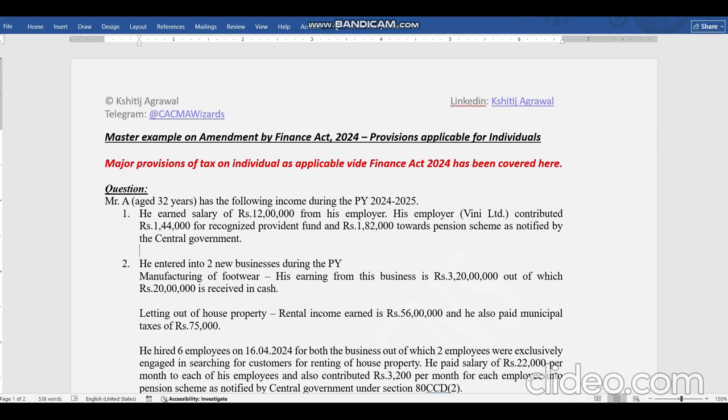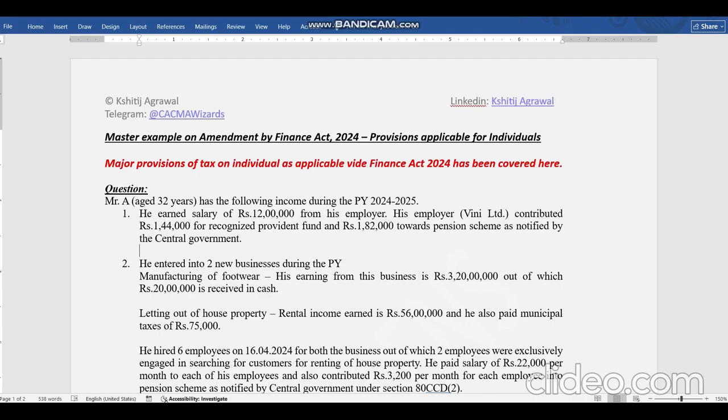Mr. A is a resident, non-senior citizen individual, and he has the following income for financial year 24-25. He earned a salary of 12 lakhs. His employer has contributed towards provident fund and pension fund. Some amount has been contributed. So what does this mean? Whether it should be added to income? No, provident fund should not be added to income. Why? Because the employer's contribution to provident fund is not part of my income. But pension fund, whatever pension scheme contribution the employer is making, that should be added to my income, and I have to pay tax on that.